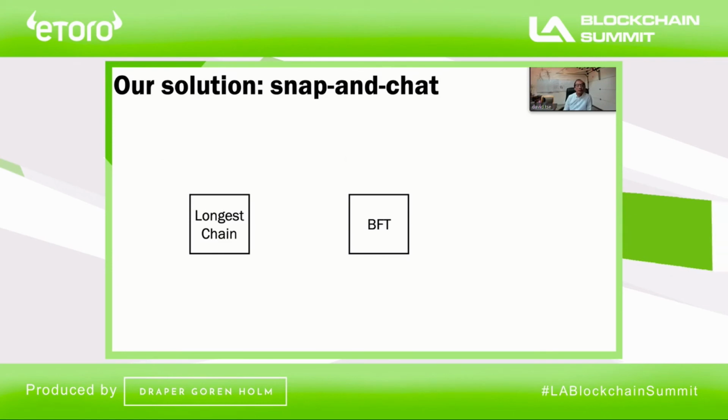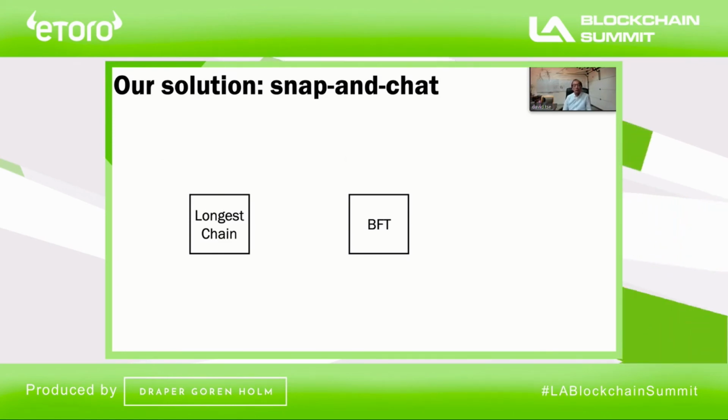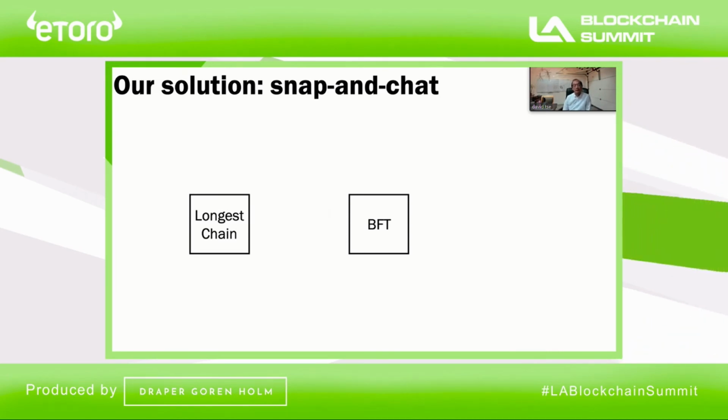First, we take two off-the-shelf protocols, so we don't do any joint handcrafted design. One is a longest chain protocol, for example proof of work or a proof of stake longest chain, it doesn't matter. And then we take an off-the-shelf BFT protocol. It could be PBFT, it could be more modern, like HotStuff. Doesn't matter, two off-the-shelf protocols. And then we compose them together as follows.